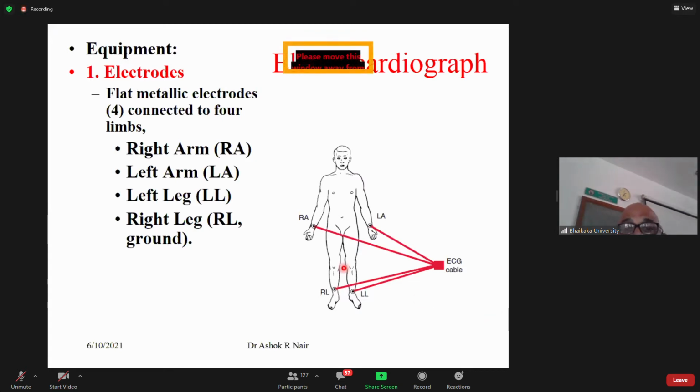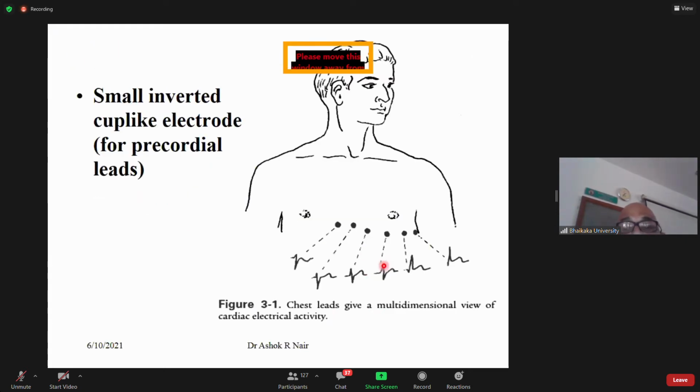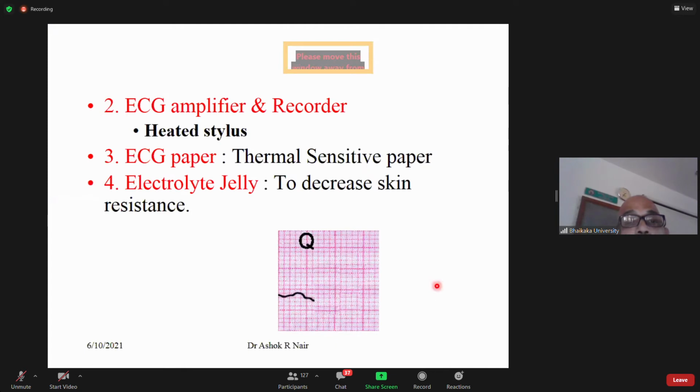The electrodes are connected to right arm, left arm, left leg. Right leg is the ground of the individual. And the inverted cup-like electrodes are placed on the chest. I'll explain this to you again later on.